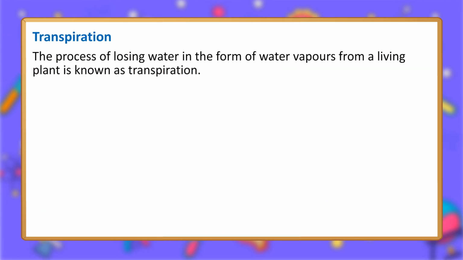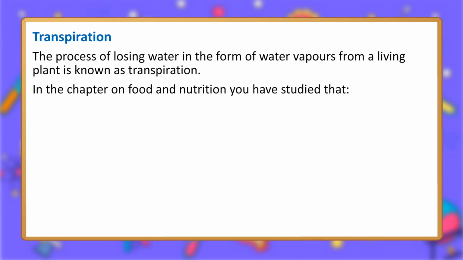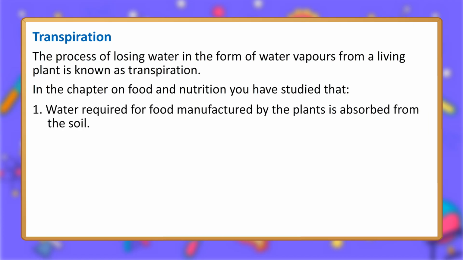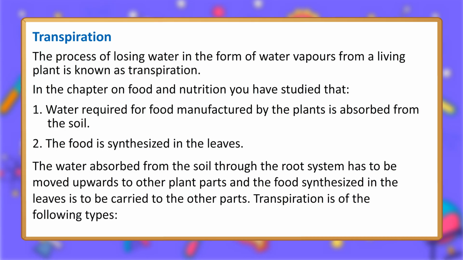Transpiration. The process of losing water in the form of water vapors from a living plant is known as transpiration. In the chapter on food and nutrition you have studied that 1. Water required for food manufactured by the plants is absorbed from the soil. 2. The food is synthesized in the leaves. The water absorbed from the soil through the root system has to be moved upwards to other plant parts, and the food synthesized in the leaves is to be carried to the other parts.